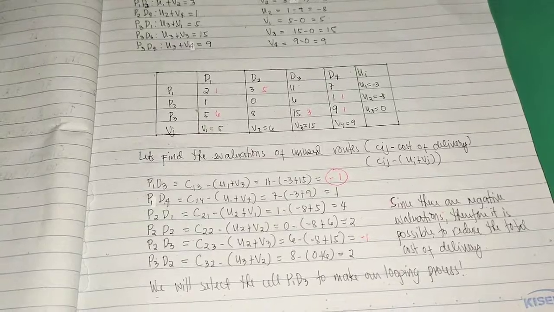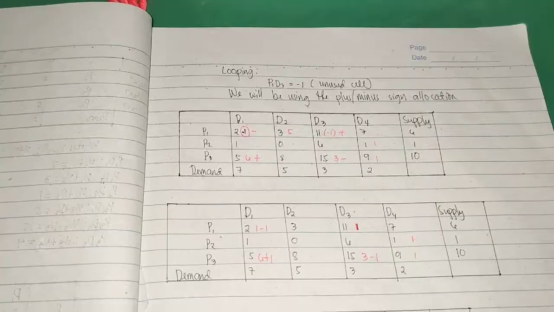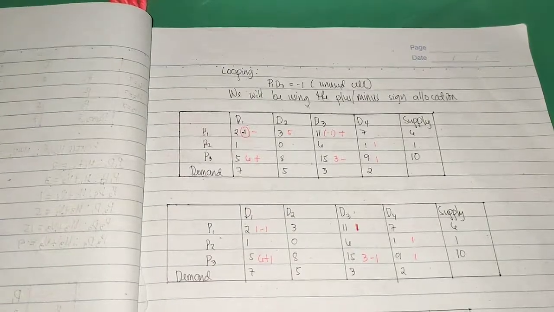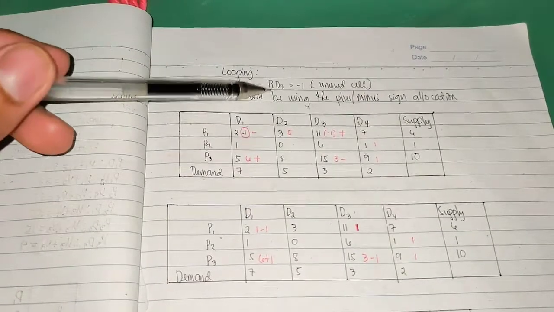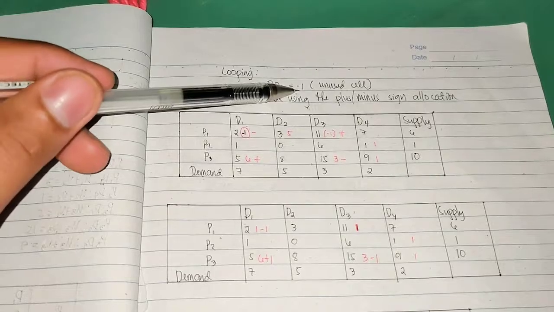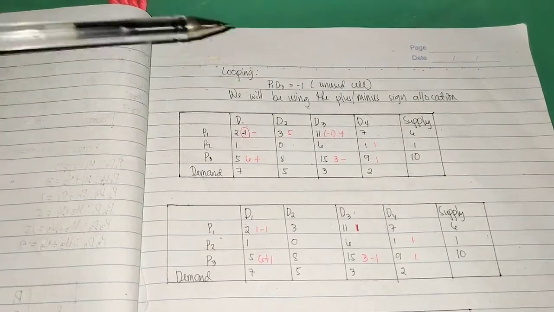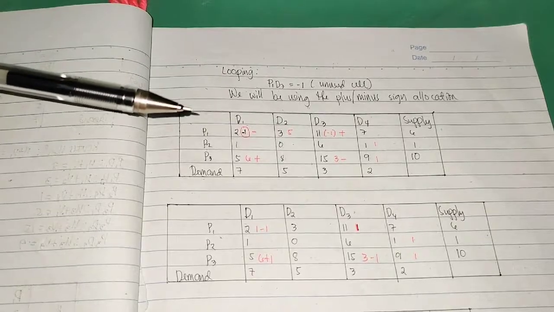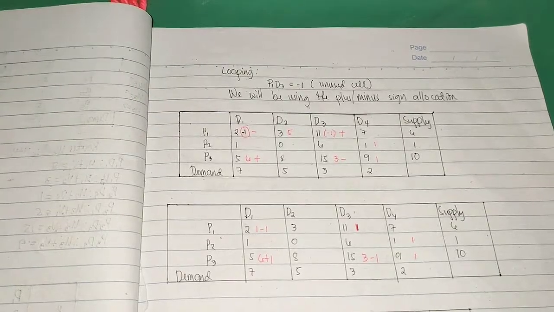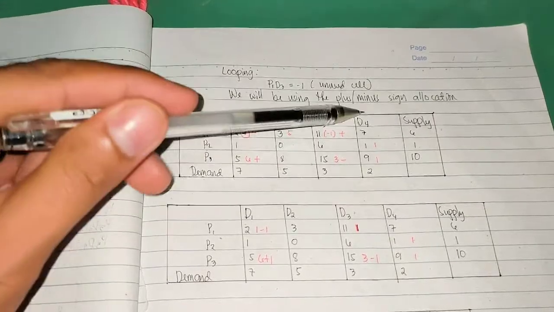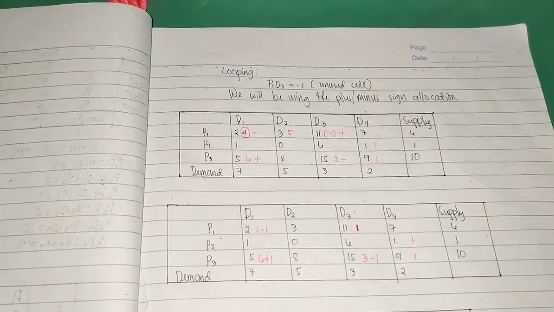Now, let's proceed with our looping. Ito na yung ating table for looping. Explain ko siya how and why. So, P sub 1, D sub 3 is equal to negative 1, which is yung ating unused cell. Ito yung gagamitin natin to get our other allocation value. We will be using the plus minus sign allocation.